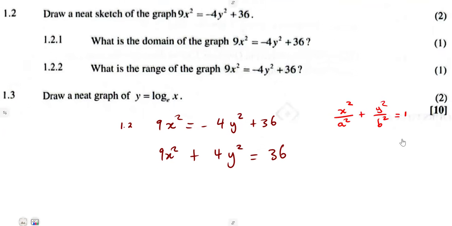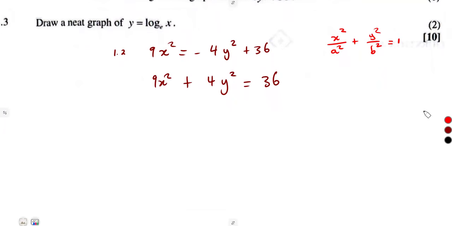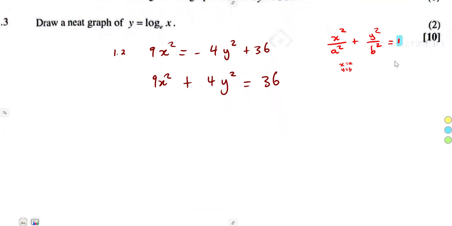So if I can present it in that format, the x values will be taken from a and the y values will be taken from b. So x is equal to a, y is equal to b, if you can write it in this format. What you need is to simply have a 1 on the right-hand side.